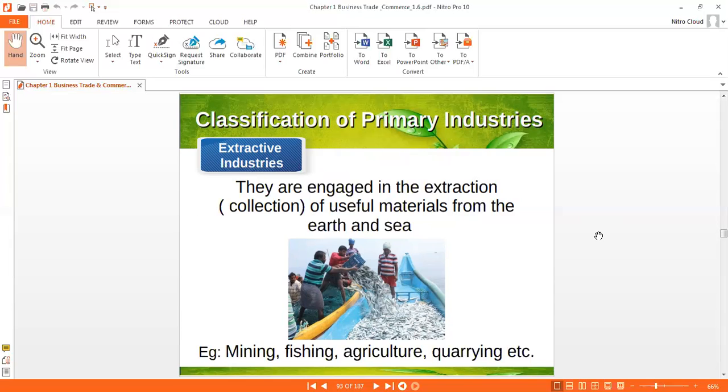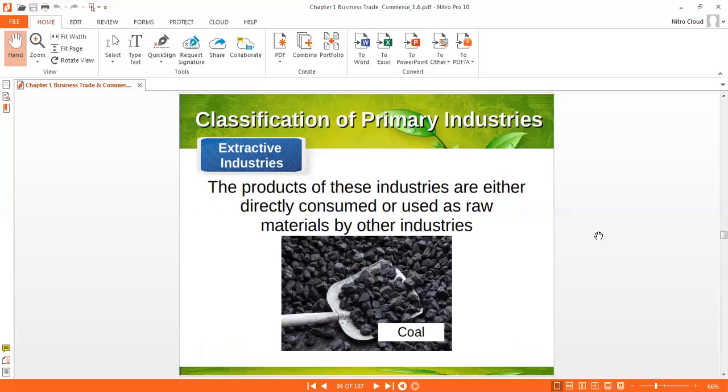So all natural resources from the earth and sea, from which you can extract useful material, are covered under extractive industry as well as being part of primary industry. The products of this industry are either directly consumed or used as raw material by other industries. You can see coal is given as one example.